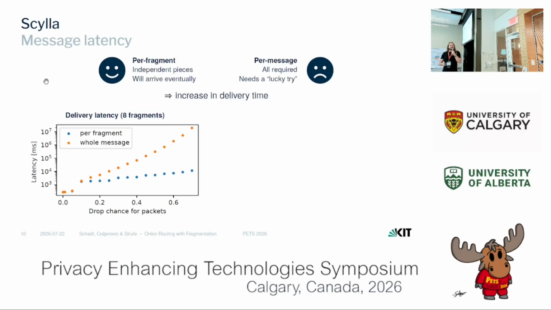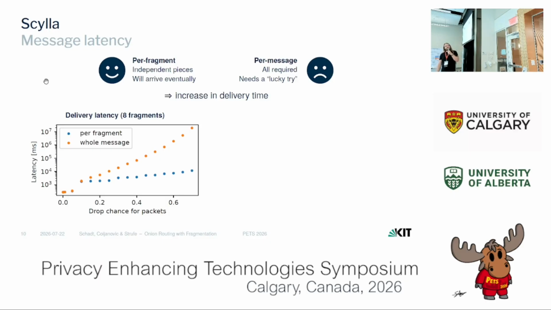And we can see that if we look at the time it takes for the message to arrive, for increasing packet loss, this per-message acknowledgement strategy is way worse than the per-fragment acknowledgement strategy. However, for small packet losses, which is what we would expect in reality if you're not under attack, it is still okay.